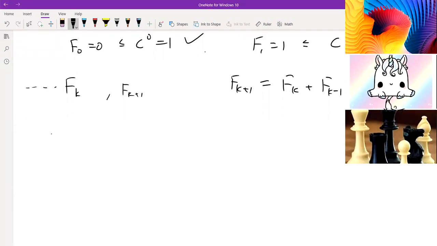So we're going to show that there exists c such that c to the k plus c to the k minus 1 is less than c to the k plus 1 for a value of k. And that's easy because we need to divide by c to the power of k minus 1.